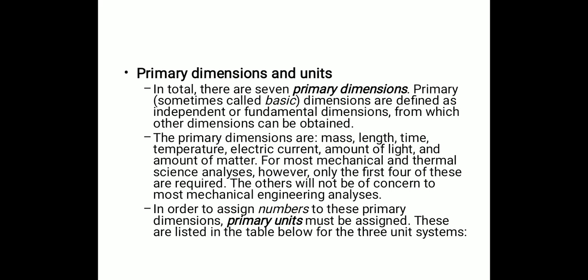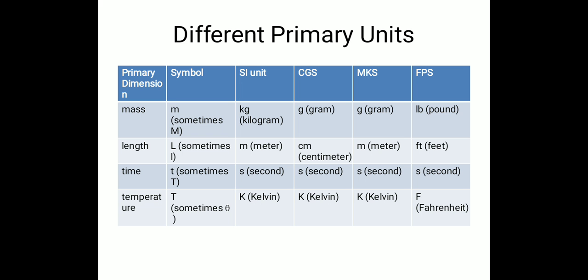In order to assign numbers to these primary dimensions, primary units must be assigned, and these are listed in the table below for the 3 unit systems. The different primary units are listed in the table below. The first column belongs to primary dimensions. That will cover mass, length, time and temperature, and their symbols are given in the second column.